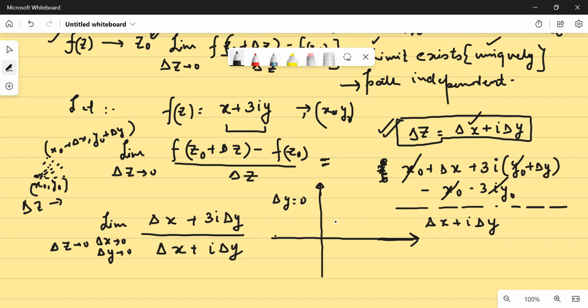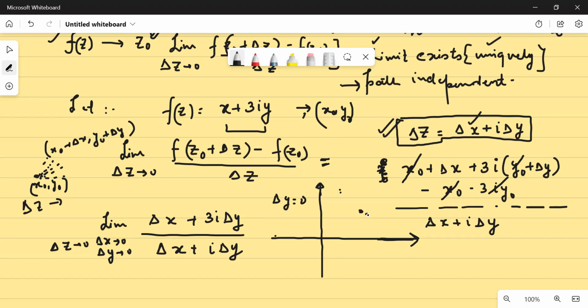Delta y is 0 means what? Delta y is 0 means y must be constant. When is y constant? Y is constant when you are approaching along the x axis, right? Because on the x axis y is constant, and on the y axis x remains constant. Yes or no? Or any line parallel to the y axis, your x would be constant. Any line parallel to the x axis, your y would be constant. Yes or no?